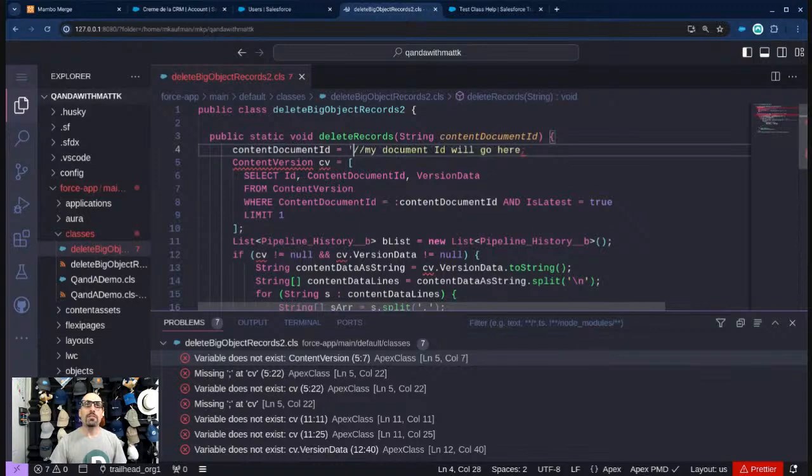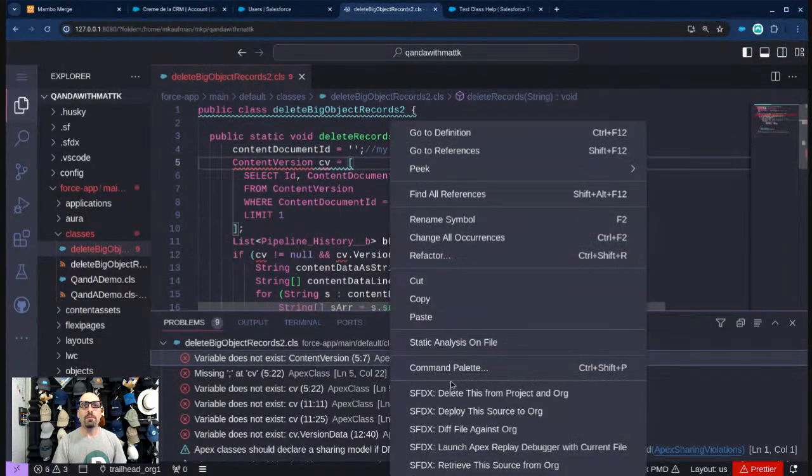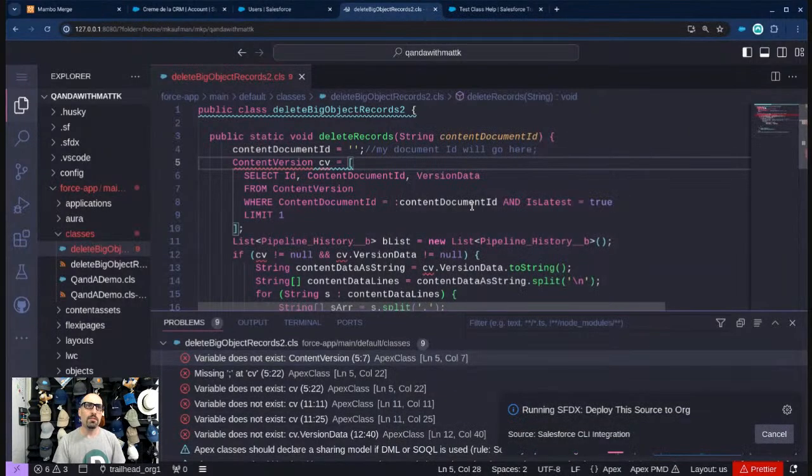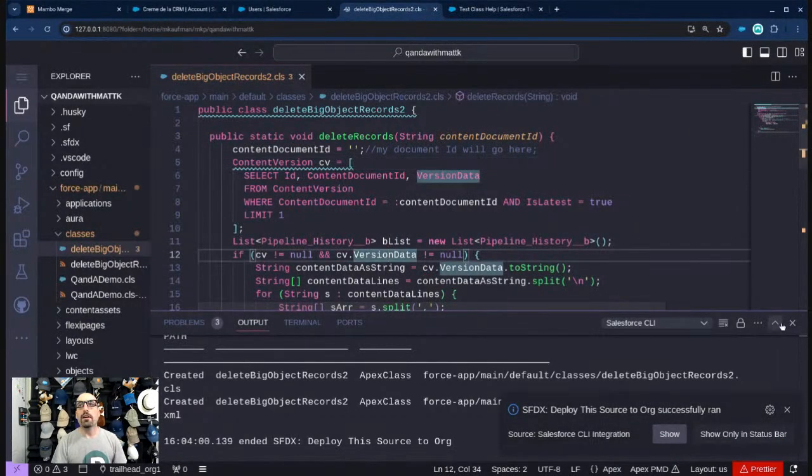I think this is the issue. There we go. That line was not finished. This was totally a Matt issue, not a Salesforce issue. Once again, I apologize. There we go. Okay, so that compiled. Great.